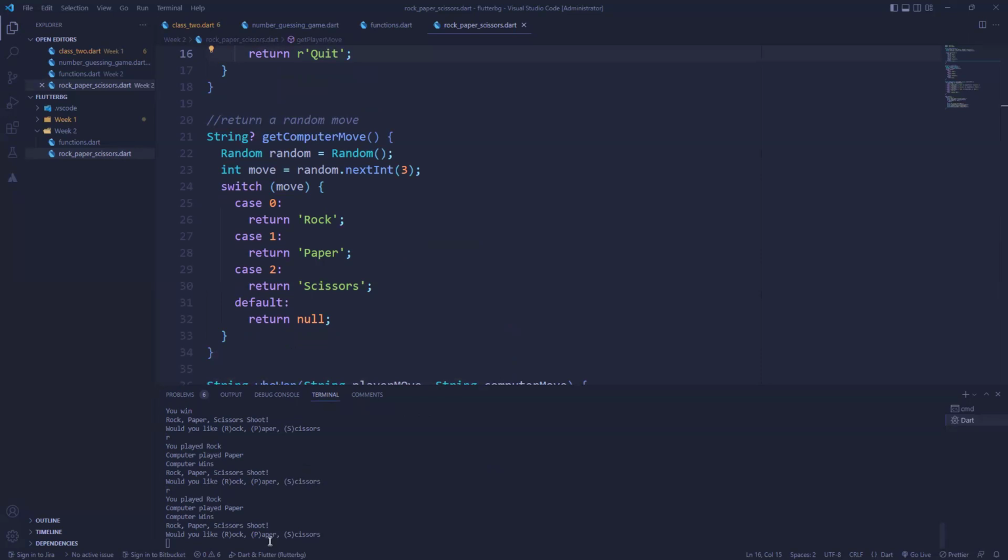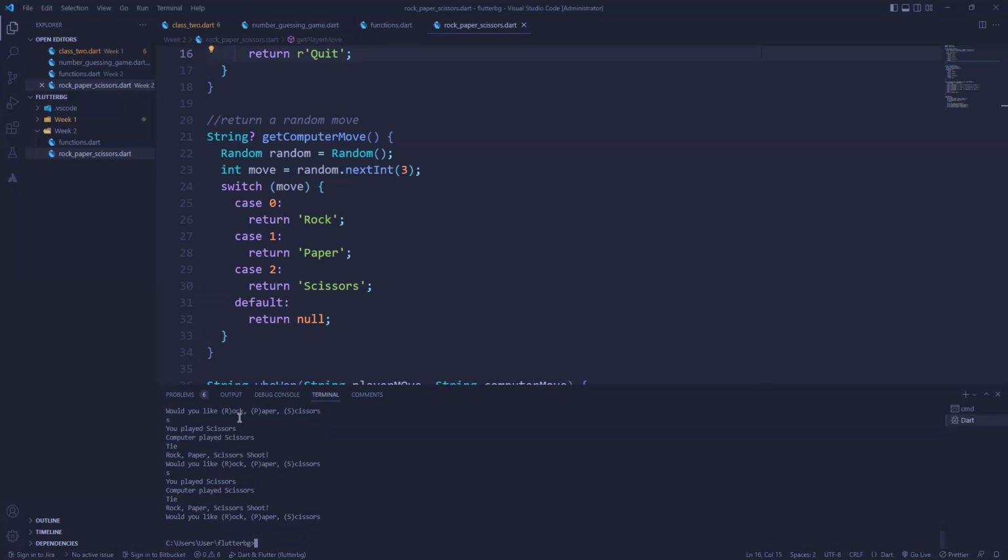So let me choose scissors. I played scissors, computer played scissors. You can see it's a tie. I'll play scissors again, we are tying. I'll play scissors again. We are still on a tie.